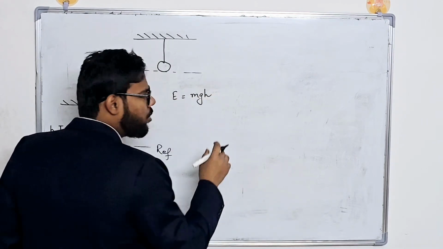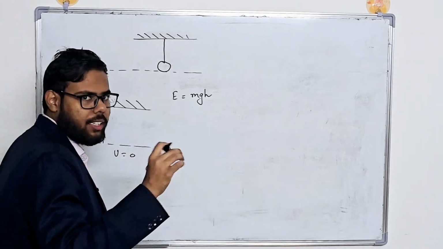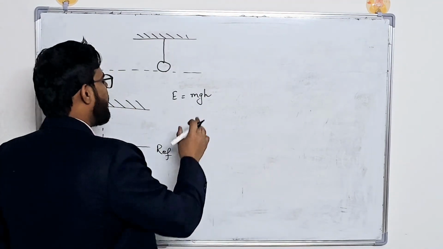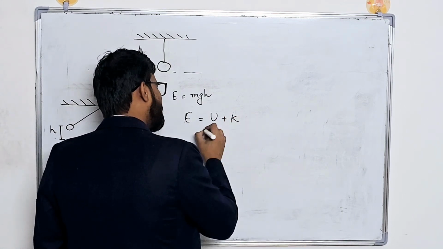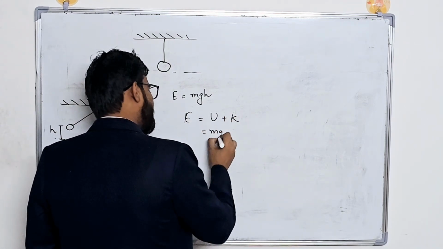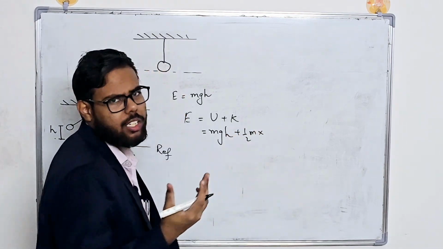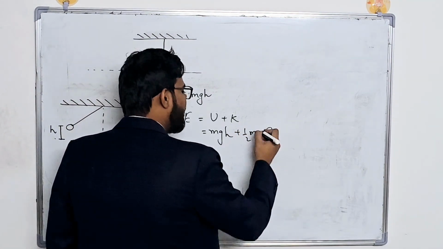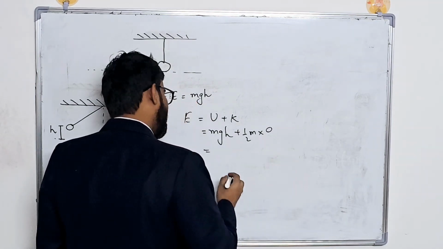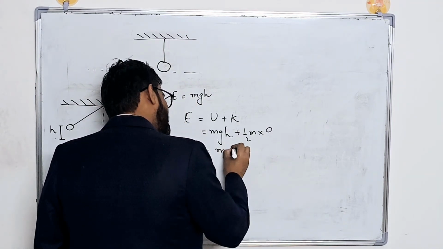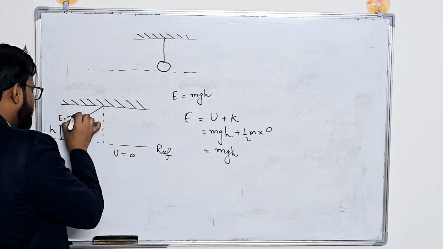Since it has no velocity at that point, I did not provide it any velocity, I just left it, there will be no kinetic energy, because you know E is equal to U plus K. So it will have mgh potential energy plus half m v square. But what is v? v is 0 in this case, since I just left the ball. It is similar to the case of dropping. So over here the energy is equal to mgh.